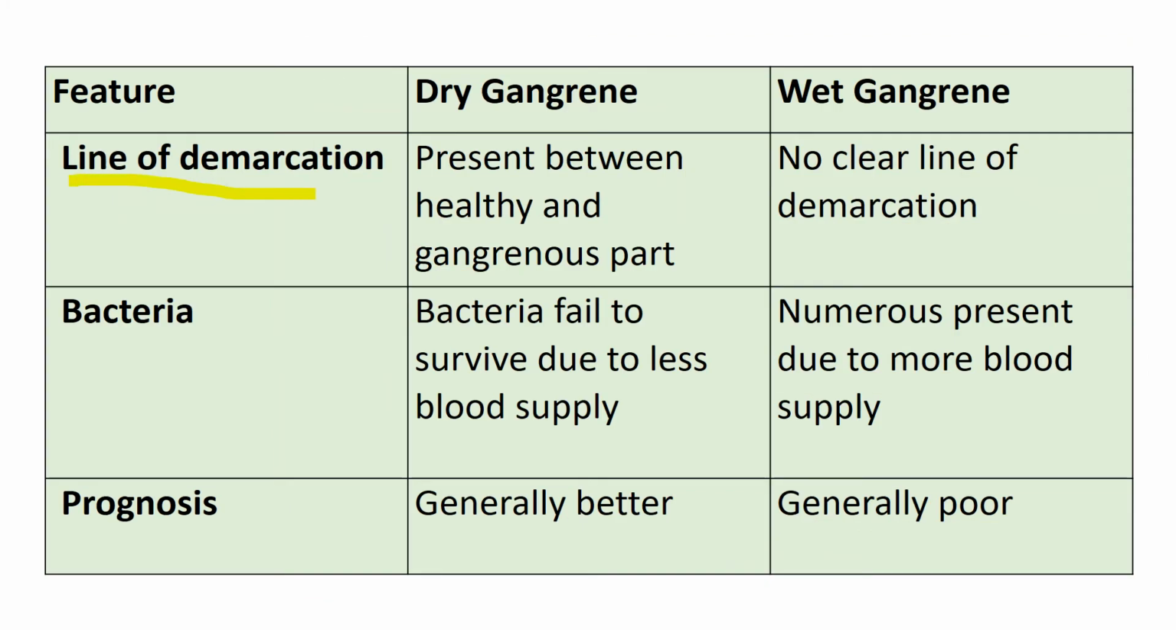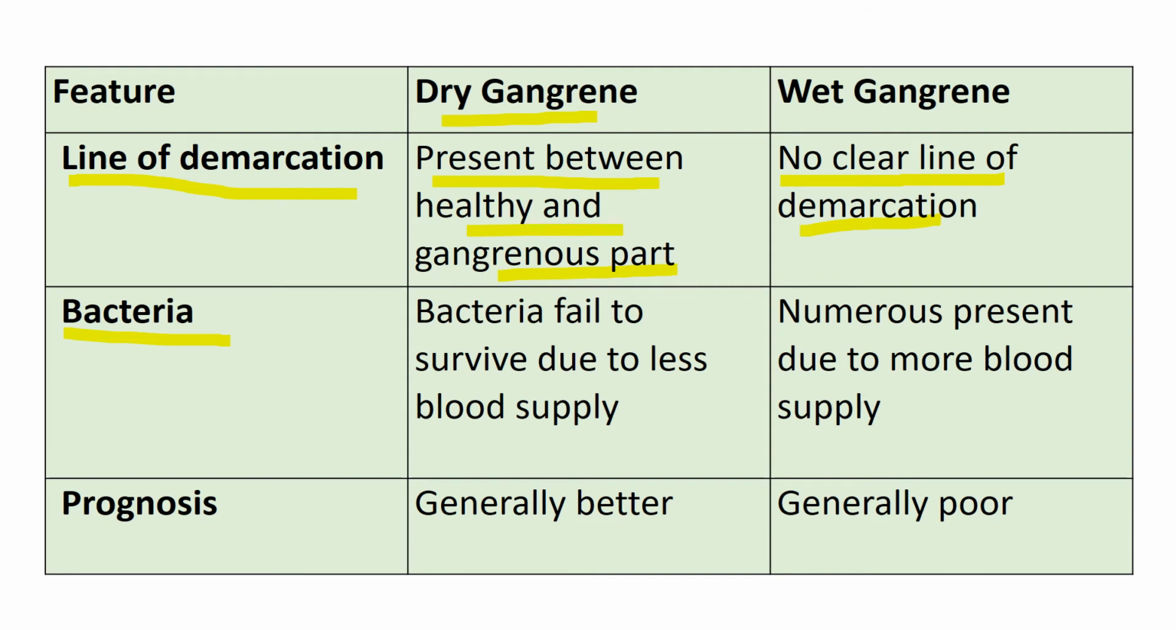Line of demarcation. In case of dry gangrene, there is a line of demarcation present between the healthy and gangrenous part, but in case of wet gangrene, there is no clear line of demarcation between the healthy and gangrenous part.